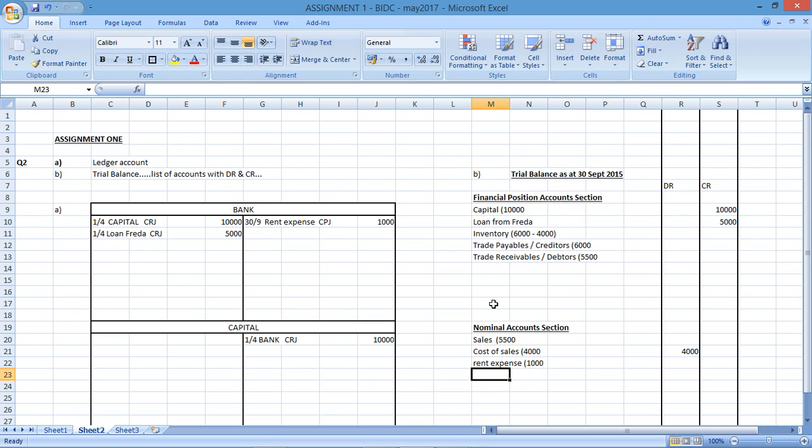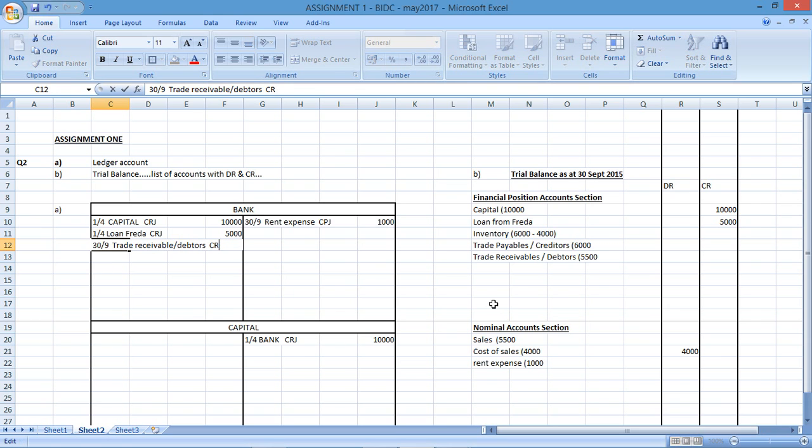The next transaction says we received cash from trade receivables and paid into the bank. So if I'm looking at bank, it is going to go up because I'm receiving money from our debtors. So on the 30th of the 9th, our trade receivables will be decreasing and our bank will be increasing because our debtors are paying us.